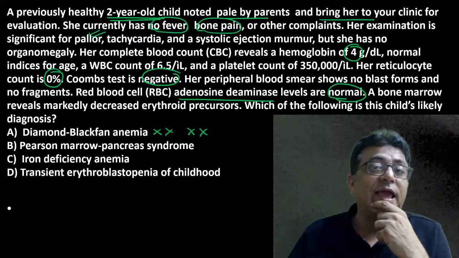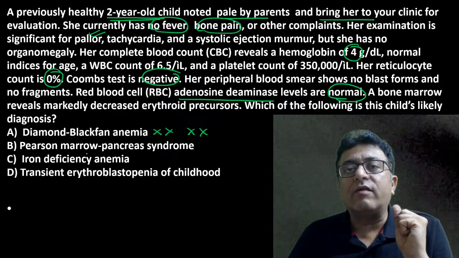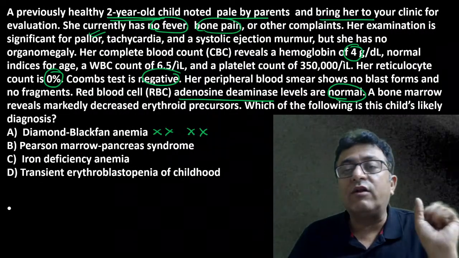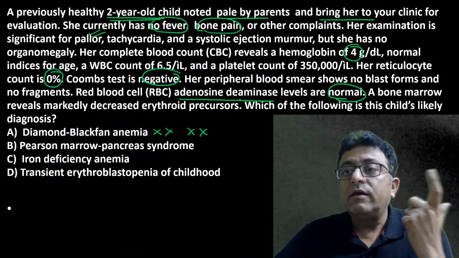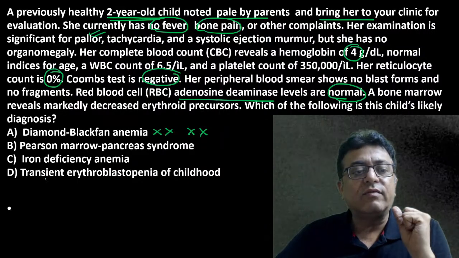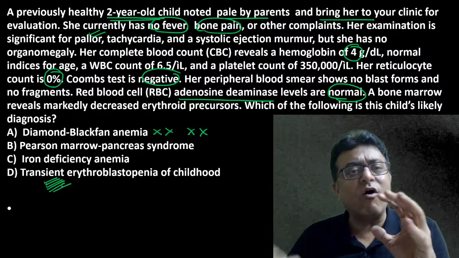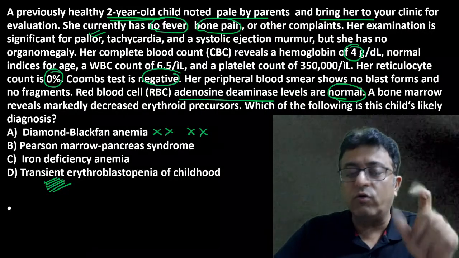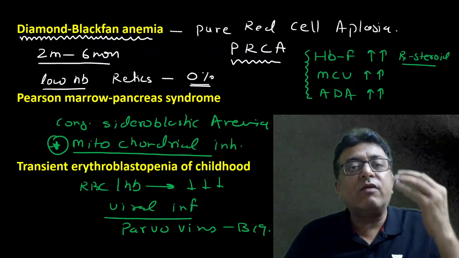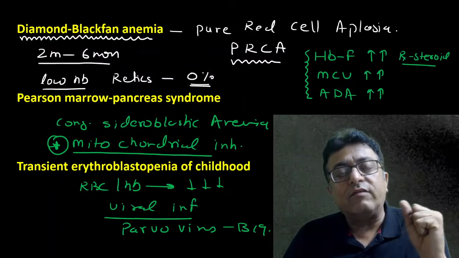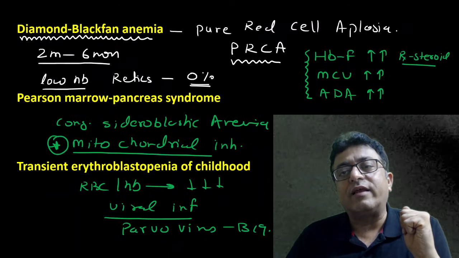But look at what the age is. 2 years. So it can't be Diamond-Blackfan anemia. It can't be Pearson marrow-pancreas syndrome because PBF shows no ring sideroblasts, not given in the question. Then ADA levels normal. So what is this? Transient erythroblastopenia of childhood. So remember, my friend, all these things. These are the MCQ clues. 2 years, it can't be Diamond-Blackfan anemia. Diamond-Blackfan anemia is congenital pure red cell aplasia and transient erythroblastopenia of childhood is acquired pure red cell aplasia